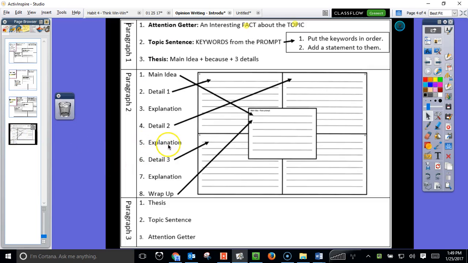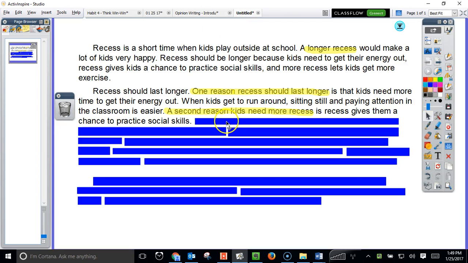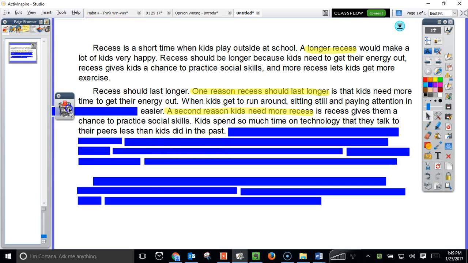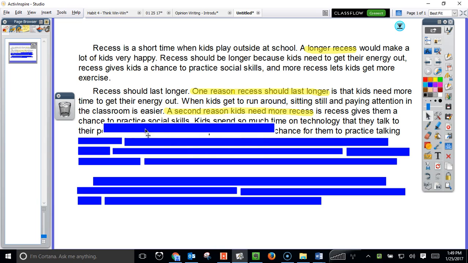Now we're going to explain it. So I'll go back and I've added an explanation. Kids spend so much time on technology that they talk to their peers less than kids did in the past. Recess is a chance for them to practice talking with friends. So that's my explanation, just to help the reader understand it better.